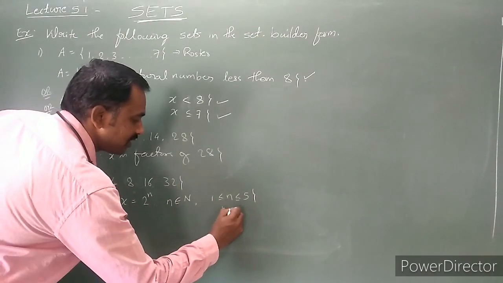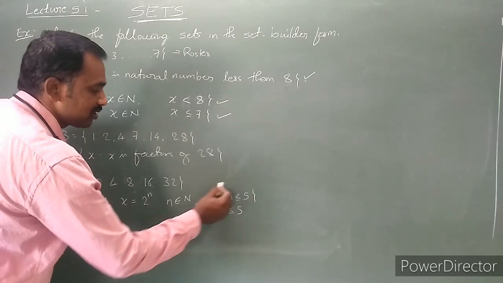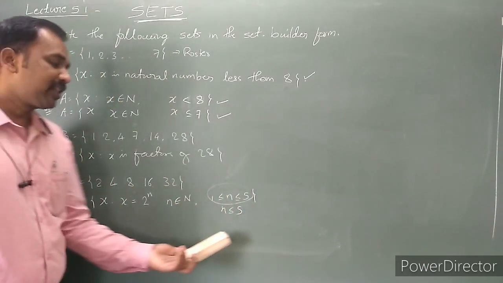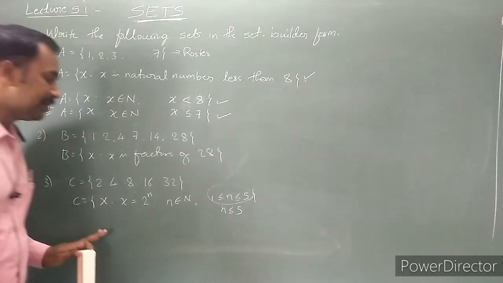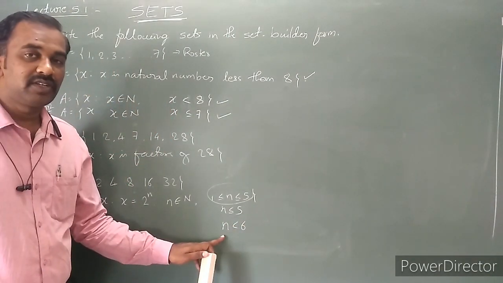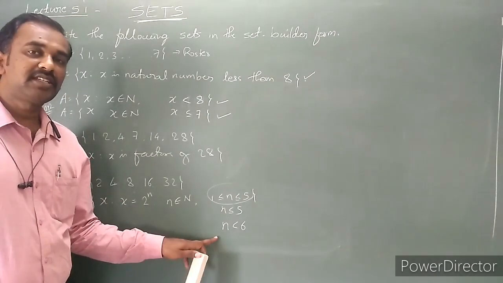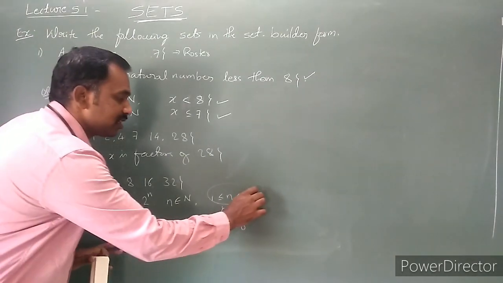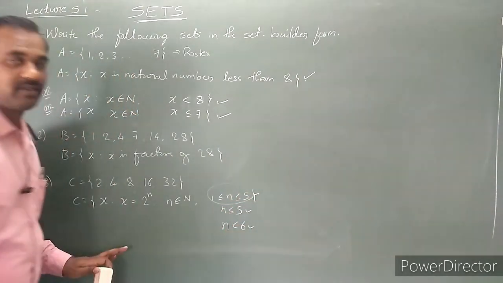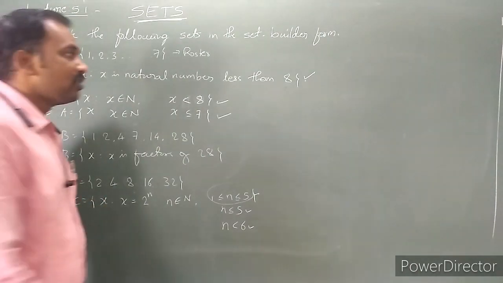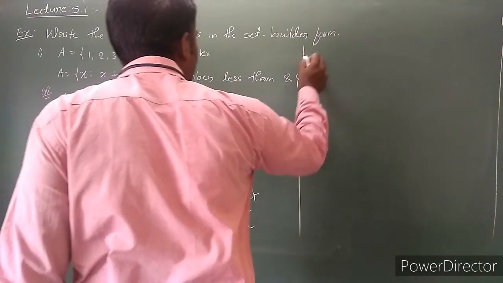Or else n is less than or equal to 5, this is also correct. Or else we can write n is less than 6; the previous natural number before 6 is 5. Either this one or this one, whichever way you can write it. Is that clear? Very simple. Now the next is